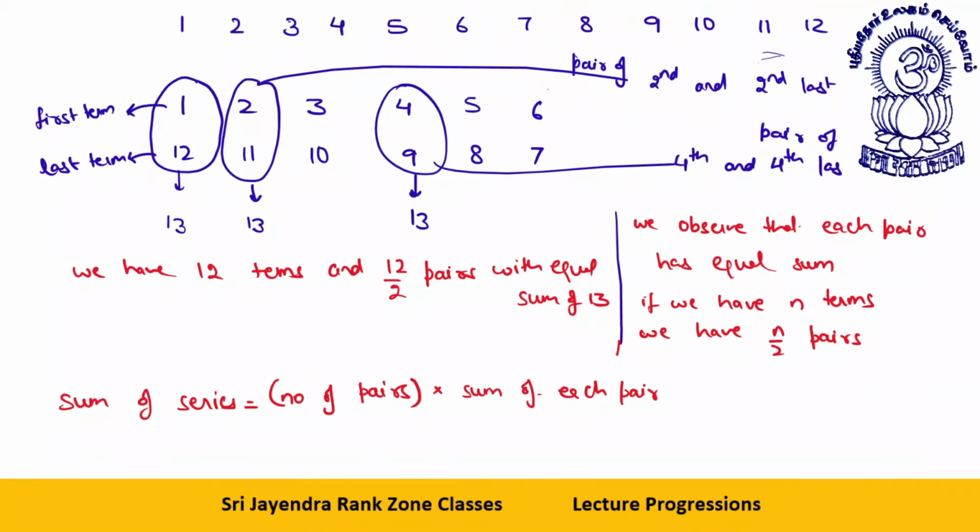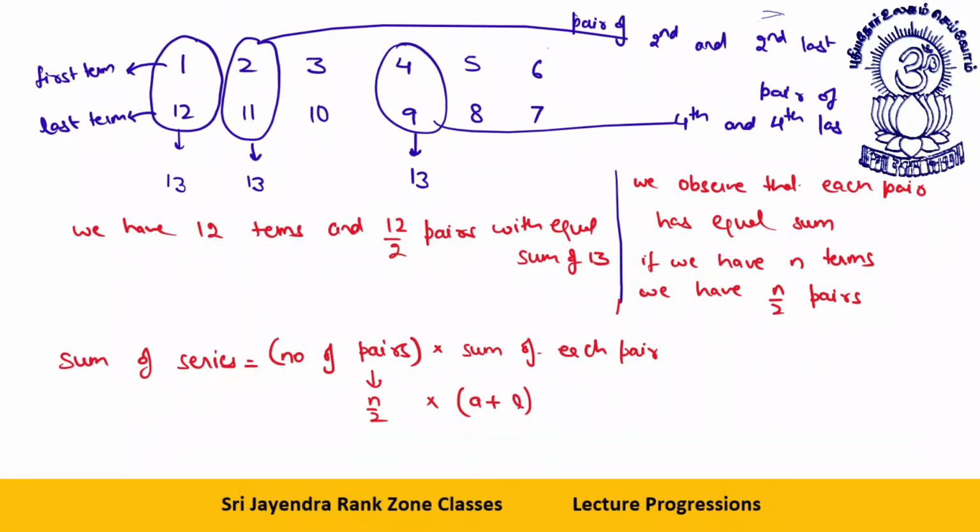Fine. So number of pairs is n by 2 and sum of each pair is first term plus last term, a plus l. n by 2 into a plus l, this is the formula.